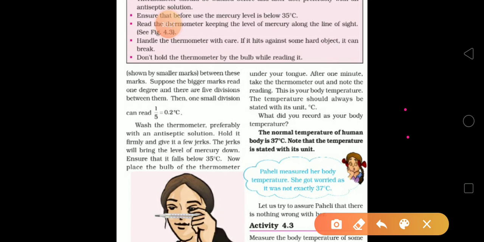Since alcohol is colorless, it needs to be dyed before being used as a thermometer liquid. Mercury is a shining silver color, so it is very easily visible. But the alcohol thermometer liquid is colorless, so before using it we have to dye it. It is a very time-taking process.